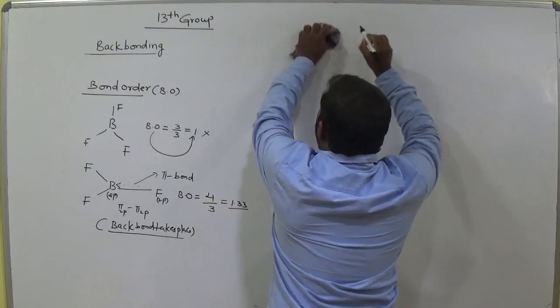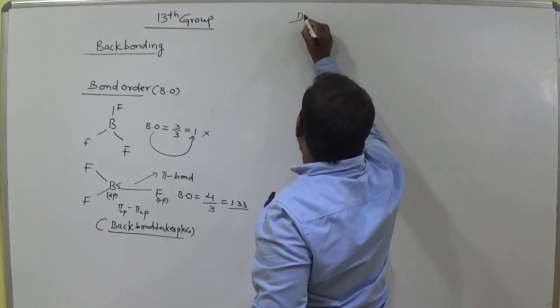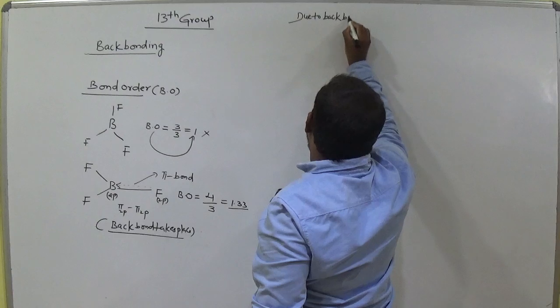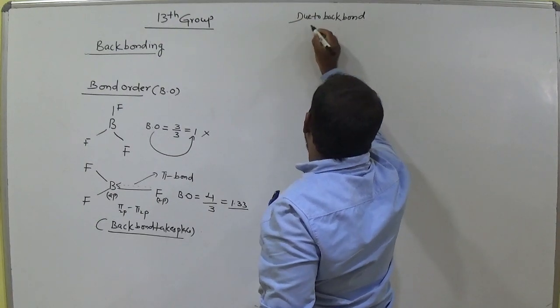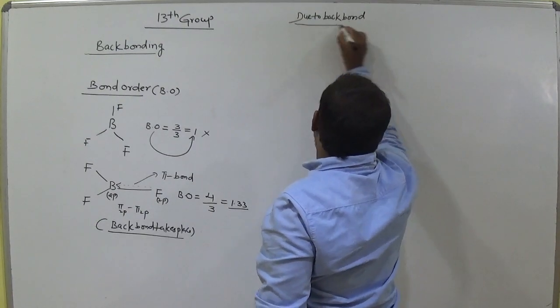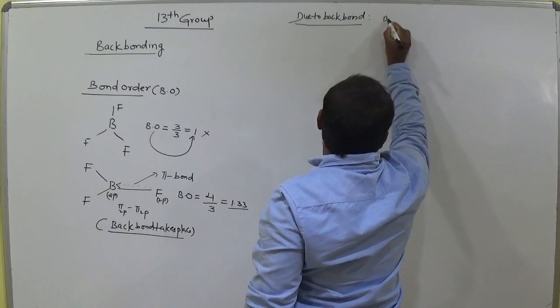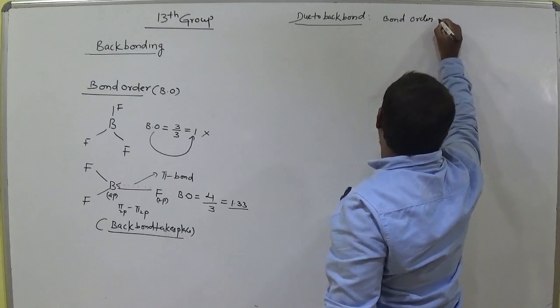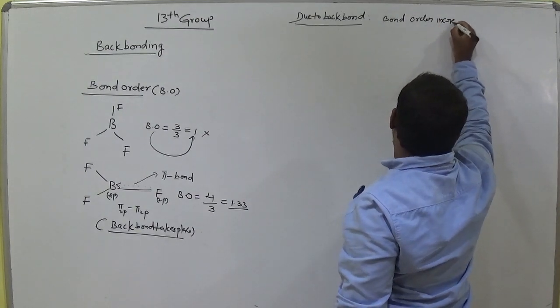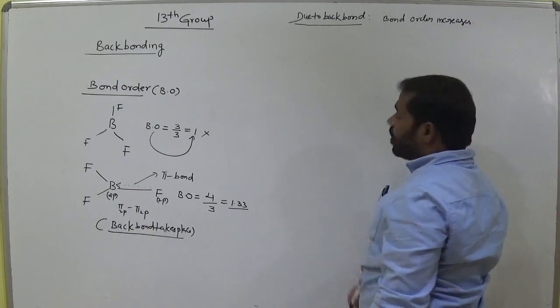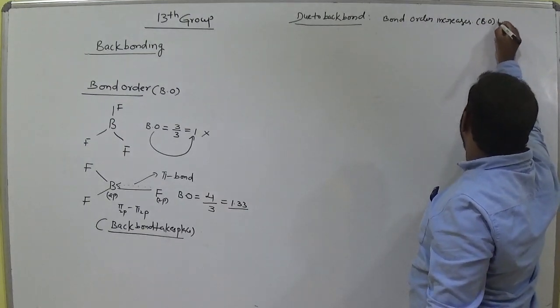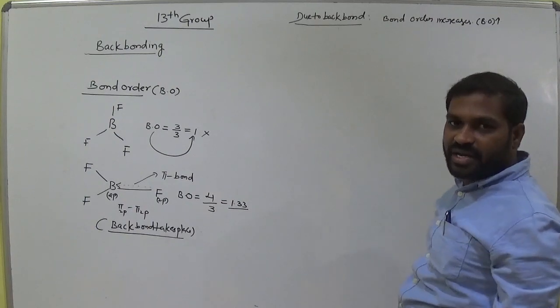Due to back bond, bond order increases, am I right? Okay, bond order increases.